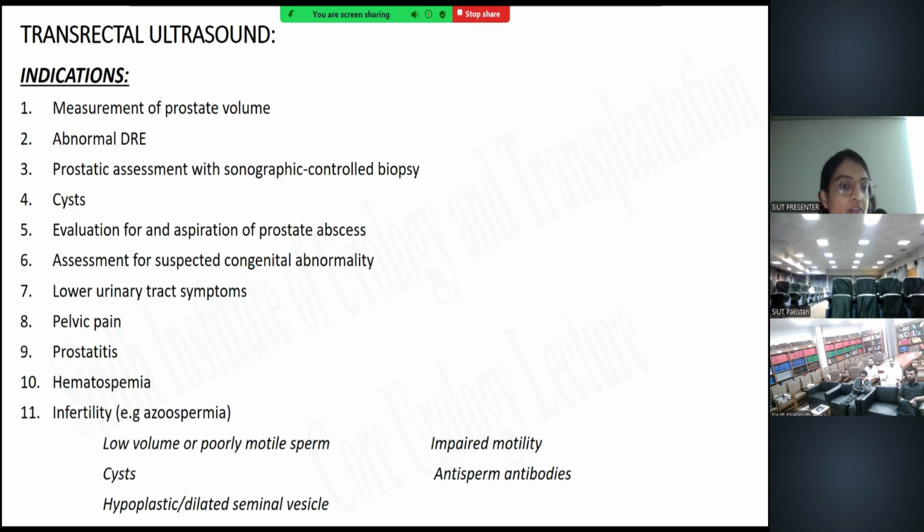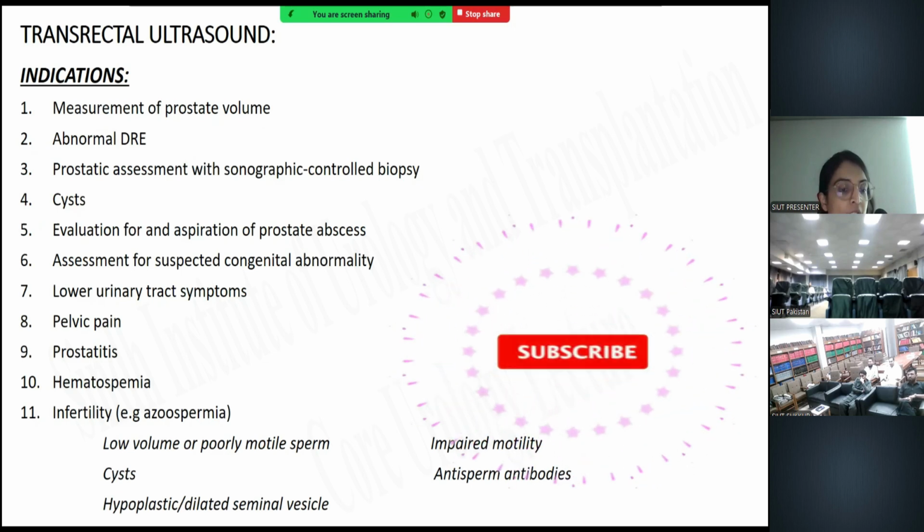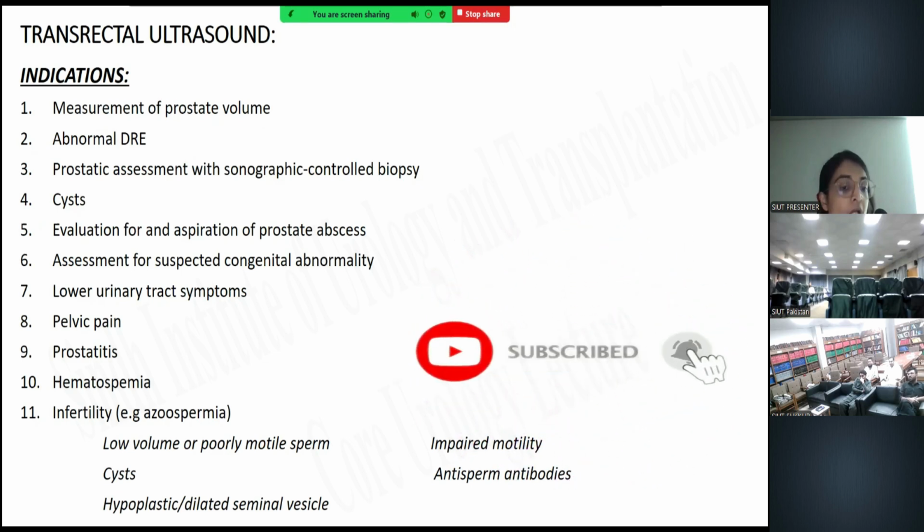Now comes the transrectal ultrasound. So the indications are to assess the prostate volume, prostate size when there are normal DRE findings, when there is a prostatic assessment with a sonographic control biopsy, when there is suspicion of the prostatic cyst, when there is evaluation for an aspiration of the prostatic abscess, assessment for the suspected congenital abnormality, lower urinary tract symptoms, pelvic pain, prostatitis, hematospermia, infertility.